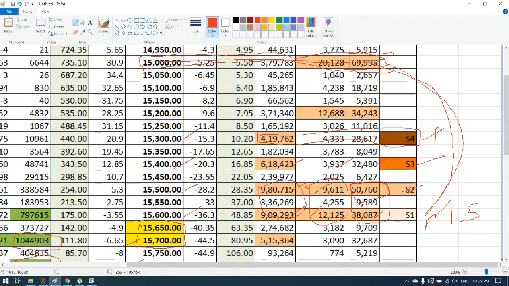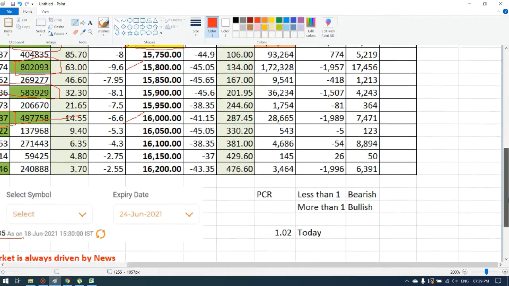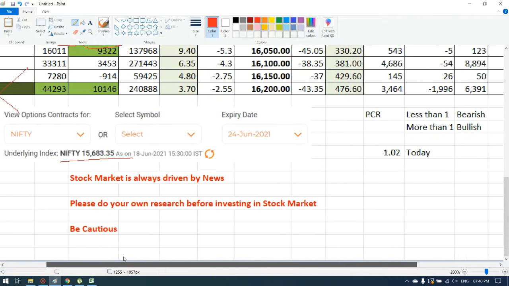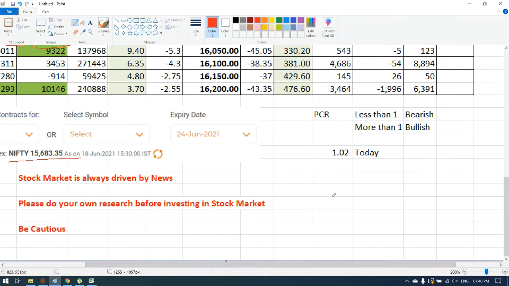For tomorrow's trade, I don't think it will have an impact, that is on Monday's trade, but we need to consider it for the future. Okay, that's what I'm trying to say. And when it comes to which direction the market will go on Monday, as per PCR, the put-call ratio, it is 1.02. 1.02 means it's bullish. More than 1 is bullish, but it is very close to 1, just 0.02 above. So it is 50-50.